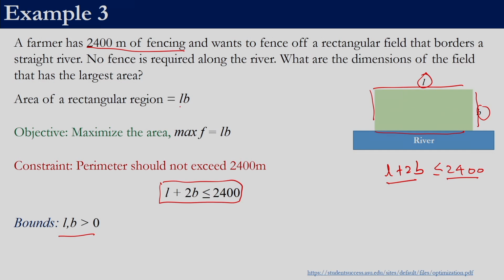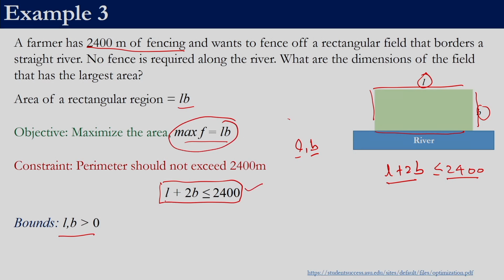Area is given by L into B. So the objective function is now non-linear, right, in fact it's quadratic. L is for length, B is for breadth. So there are no explicit lower and upper bounds for L and B. So the problem is to find the values of L and B such that L into B is maximum and it also satisfies this constraint.